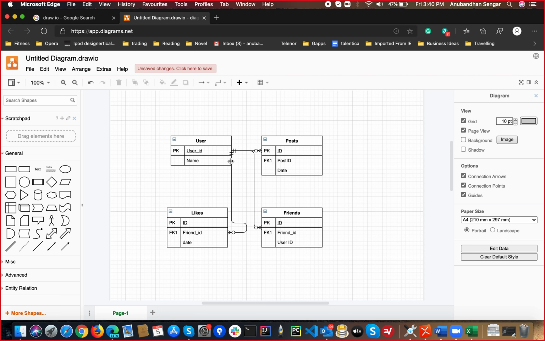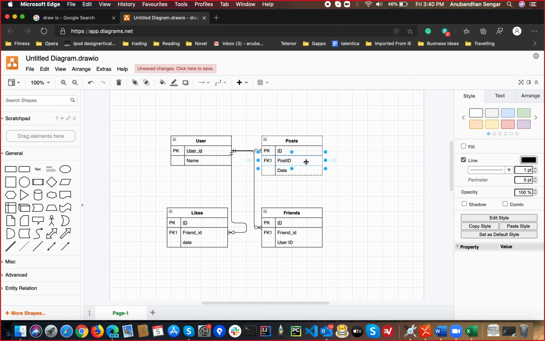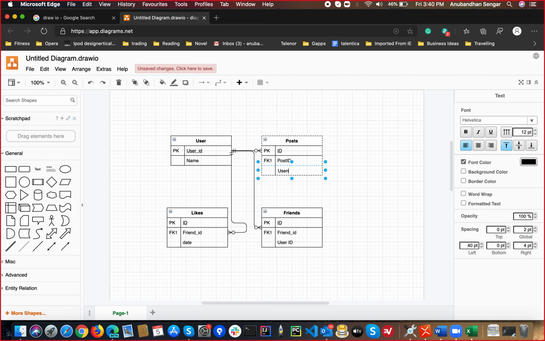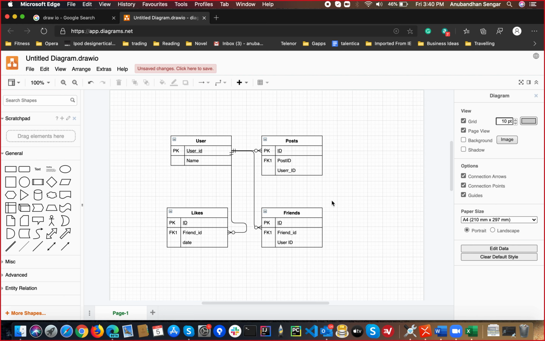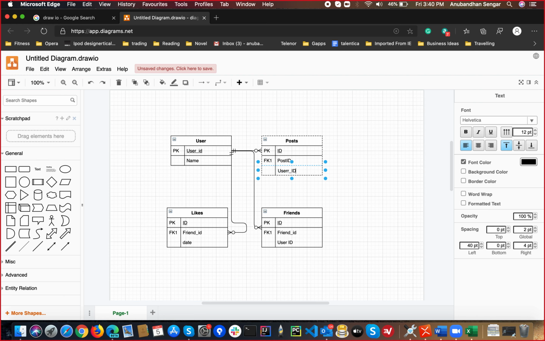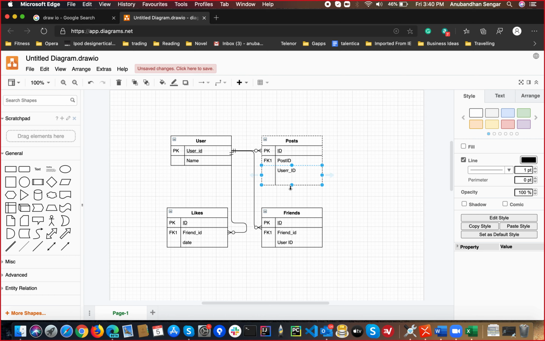There will be a lot of friends, connected through friend and user ID. There can be a lot of posts. What is the post ID, and how is the user associated with it? So we will have a user ID associated with it, and then a friend ID as well.